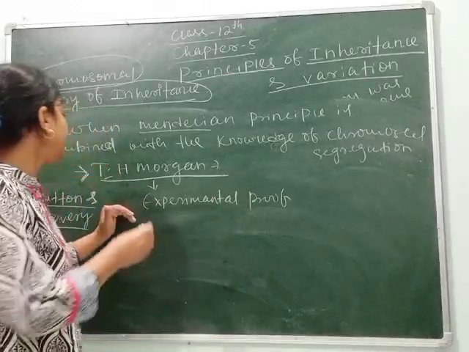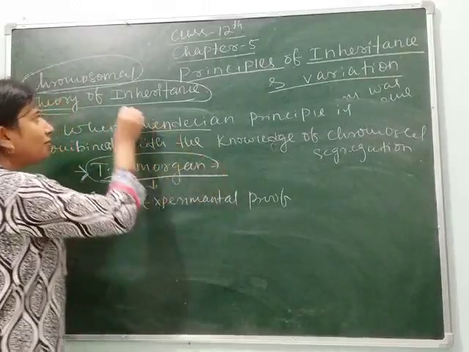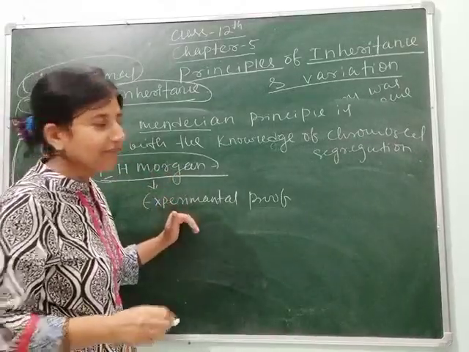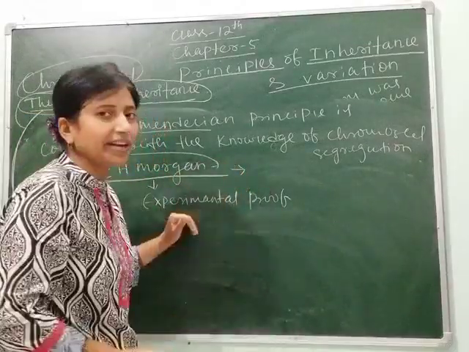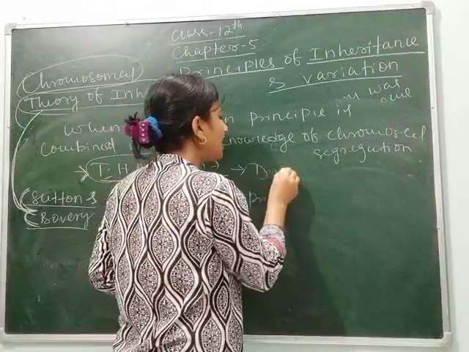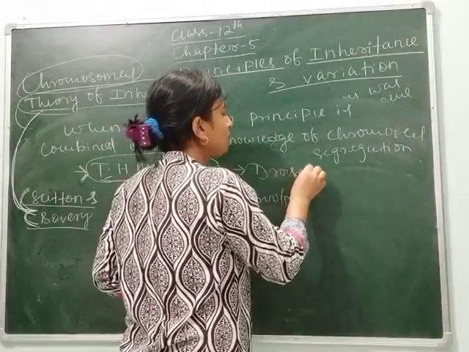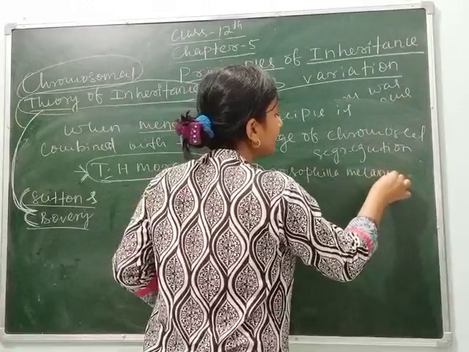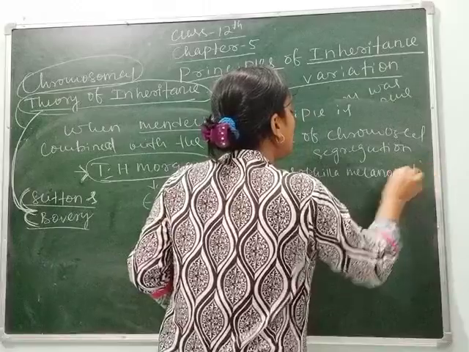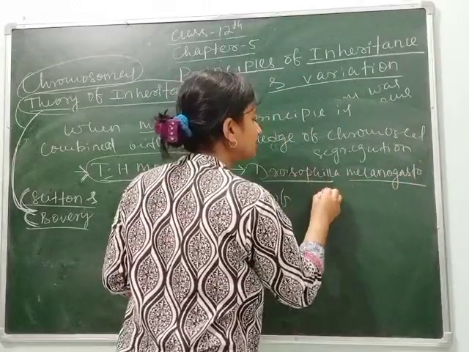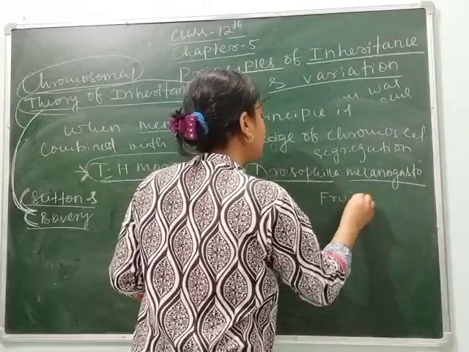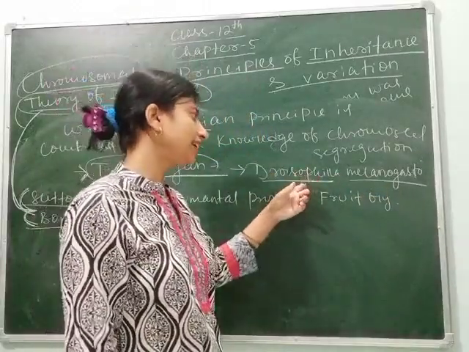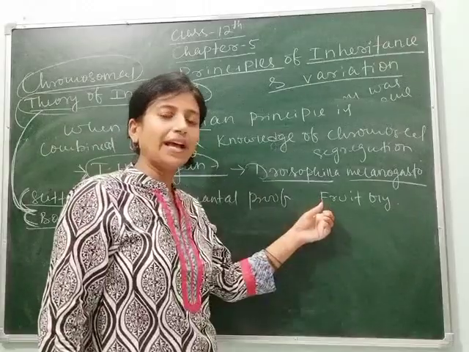So the experimental proof of the chromosomal theory of inheritance was given by T.H. Morgan, and he did his experiment on Drosophila melanogaster, which is called the fruit fly. Drosophila melanogaster is the biological name. It is called the fruit fly.